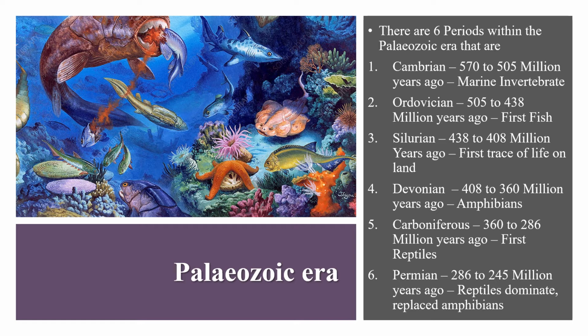Then the second period was Ordovician. The period of Ordovician was 505 to 438 million years ago. Fish originated in the Ordovician period. And then Silurian, 438 to 400 million years ago.